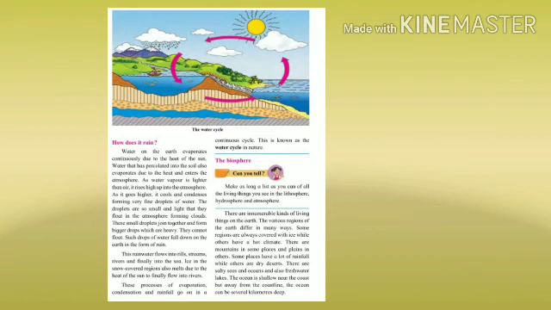Now students, you will draw this water cycle in your science CW book and use your brain power. This question you will solve in your science CW book. Two questions are given here: in which layer of the atmosphere do we see the rainbow, and the next is, mountaineers carry oxygen in cylinders when they climb mountains that are more than 5,000 meters high. What could be the reason for that? It is mentioned in your textbook, page number 14. You have to solve these two answers and you will draw the water cycle.